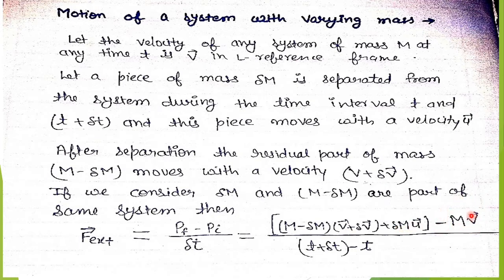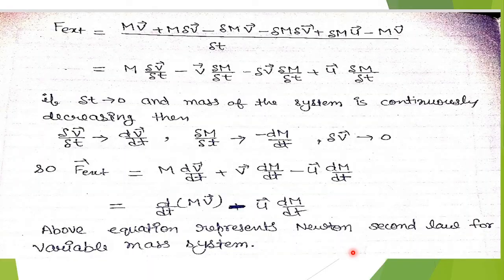this is the initial momentum. M is initial mass and v is initial velocity, upon t plus del t minus t. This is the time interval. Now on solving this, we are having this term mv plus m del v minus del m v minus del m del v plus del m u minus mv upon del t. On separating all the parts, we get m del v upon del t minus v del m upon del t minus del v del m upon del t plus u del m upon del t.